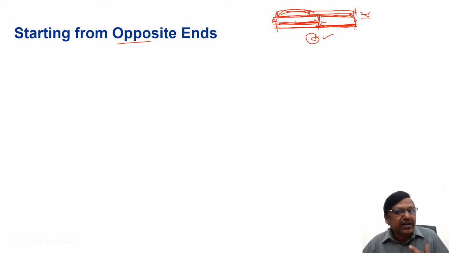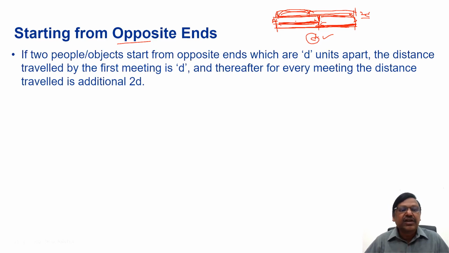So what we can sum up is: if two people or objects start from opposite ends which are D units apart, the distance traveled by the first meeting is how much? D. And thereafter, for every meeting the distance traveled is an additional 2D. As I said, they met here, then they reached the destinations, that is D, then returned and came back here, that is another D, so 2D. For every extra meeting, an additional 2D will be covered.